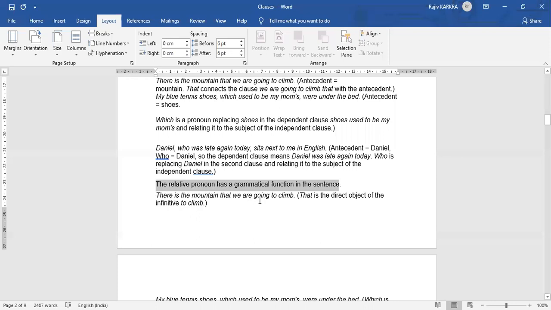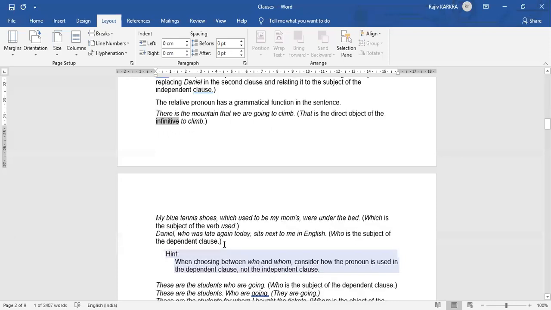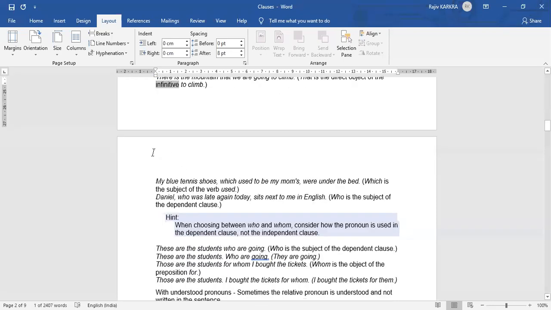There is the mountain that we are going to climb. That is the direct object of the infinitive, to climb. So infinitive, here an infinitive comes. So if I say, my blue tennis shoes, which used to be my mom's, were under the bed, which is the subject of the verb used?